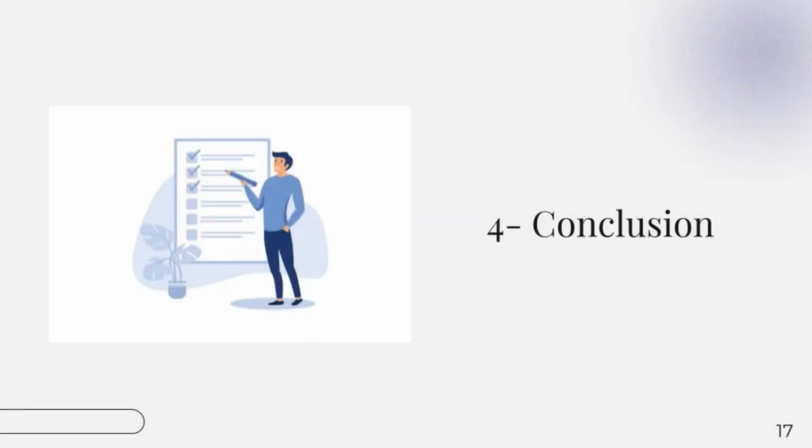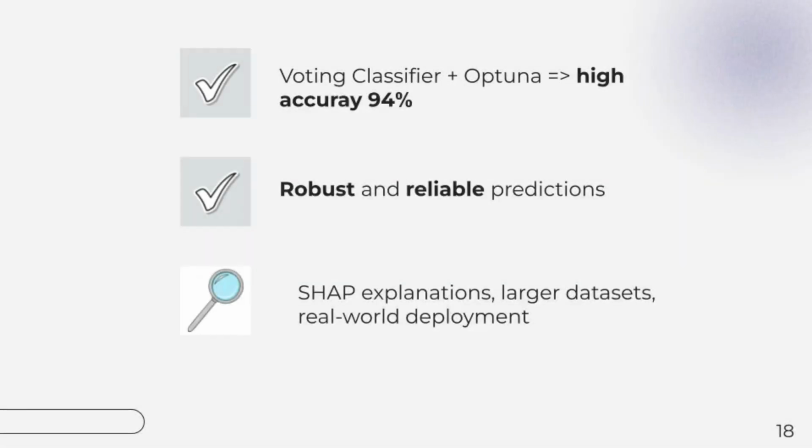Having evaluated the model's accuracy and reliability, we can now conclude and outline the next steps. To conclude, this study demonstrated that combining multiple models in a voting classifier significantly improves accident severity prediction compared to using individual models. With the addition of Optuna for hyperparameter tuning, the model reached 94% accuracy with consistent and reliable performance across all severity levels. These results show that using several models together and automatic tuning helps improve road safety.